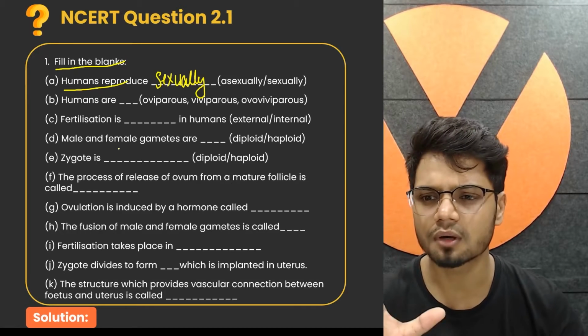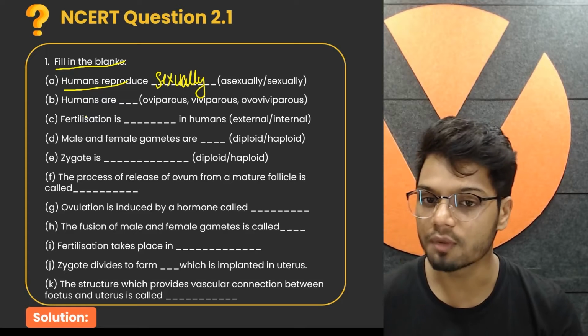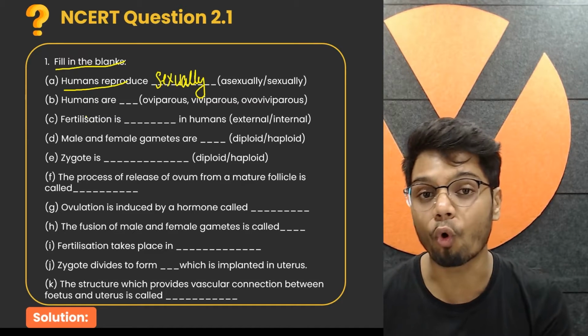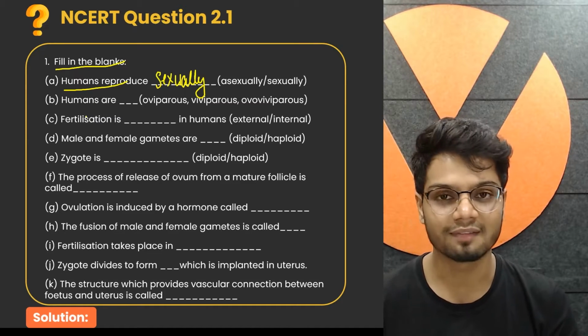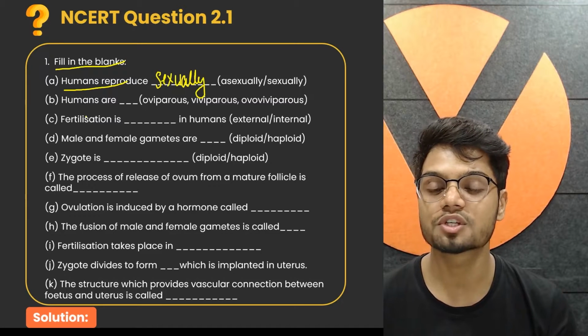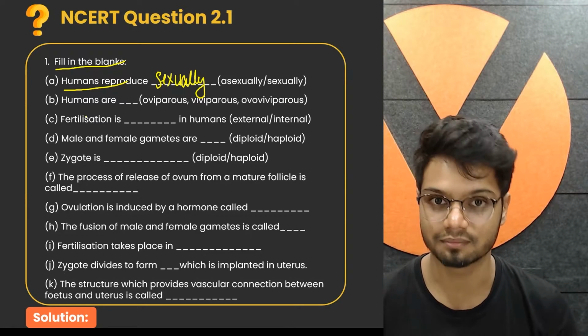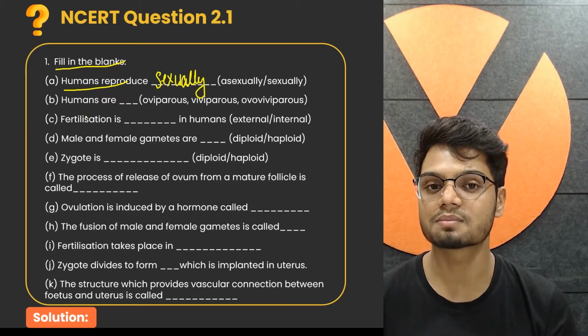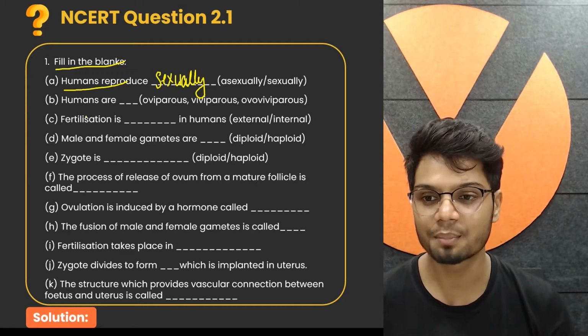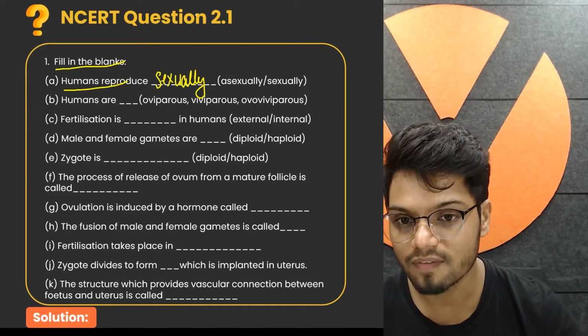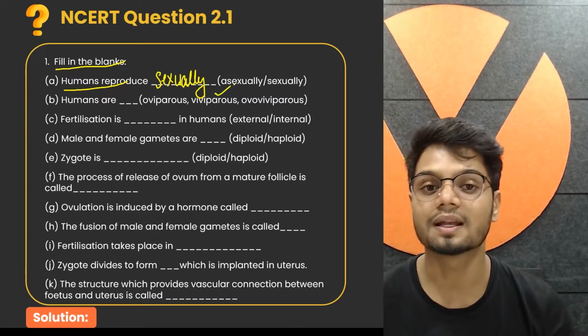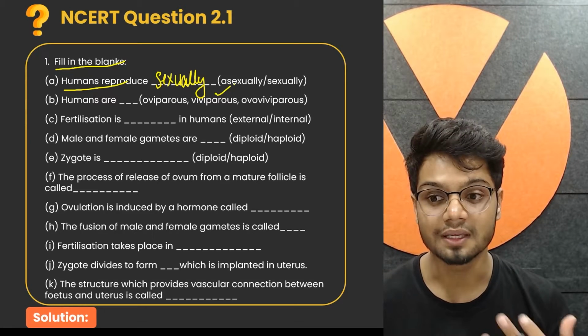Then next, option B: humans are oviparous, viviparous or ovoviviparous. Oviparous are the organisms which give birth to an egg, while viviparous organisms give birth to a young one. Examples are humans. So humans are viviparous organisms, that is, we give birth to the young ones.